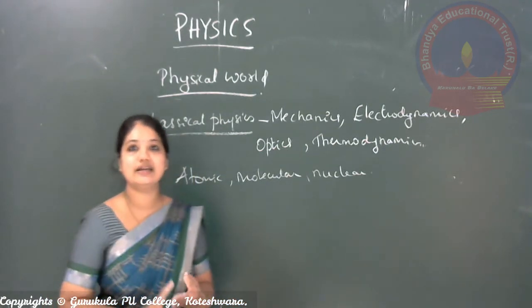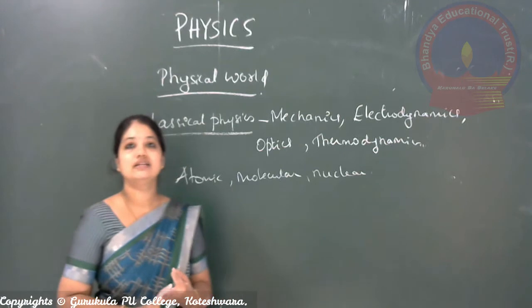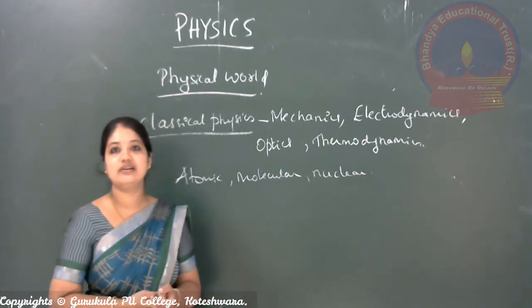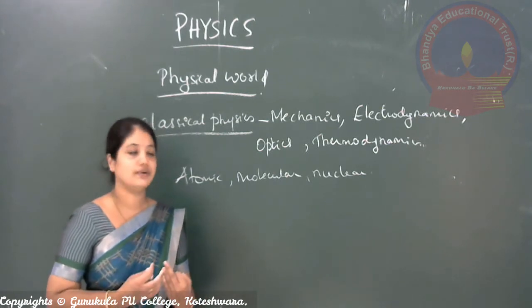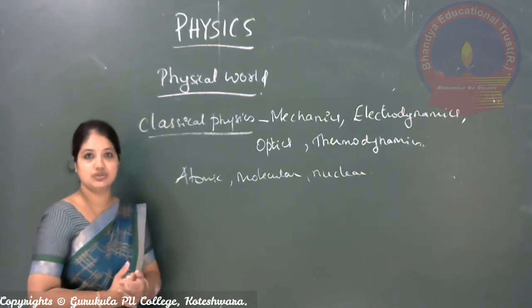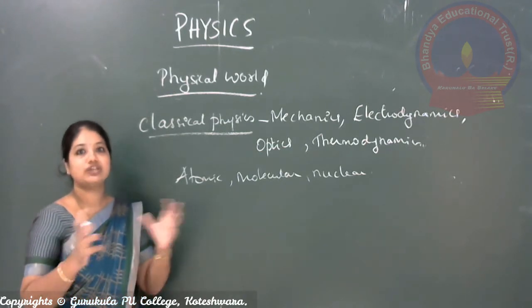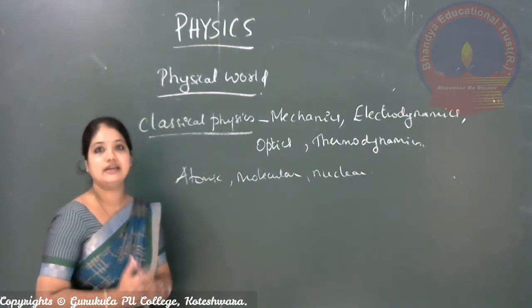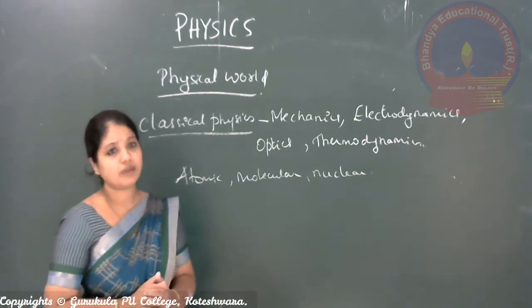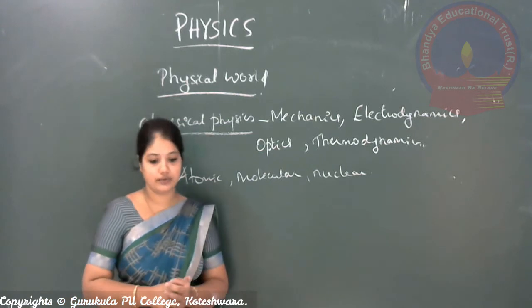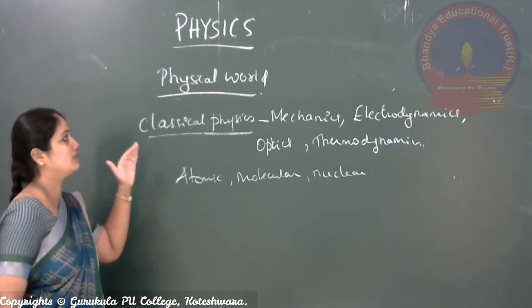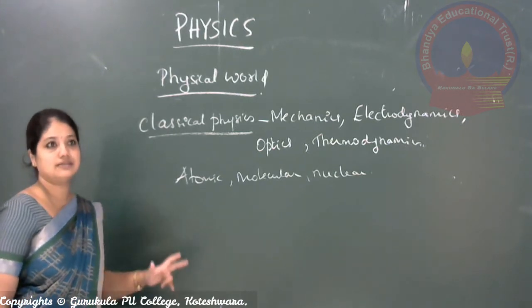What is the kinetic energy? What is the energy gained by the electron? How much energy is released due to excitations? And also in molecular physics, what is the energy associated? The energy required for binding the electrons and neutrons, all that will come under the microscopic domains. So this is the classification based on the domains, that is, the scope.